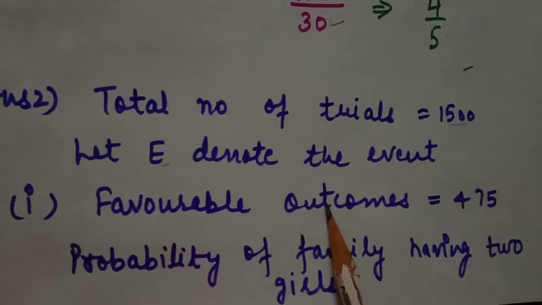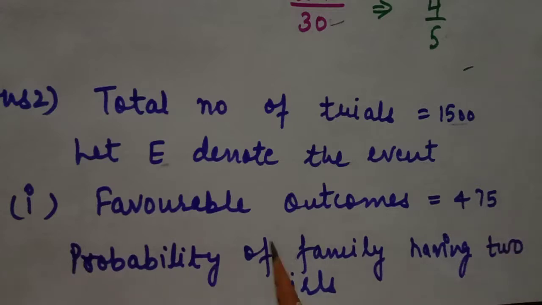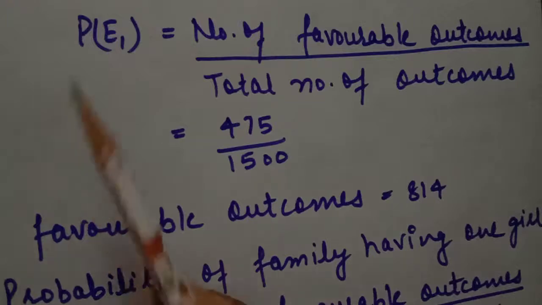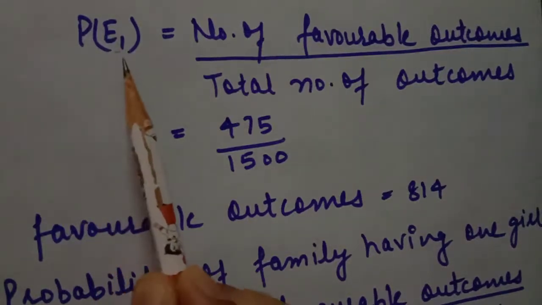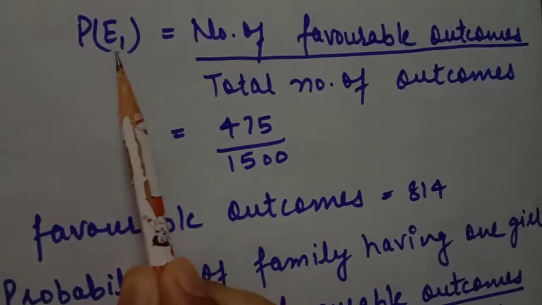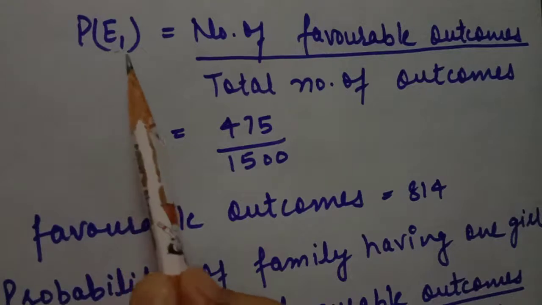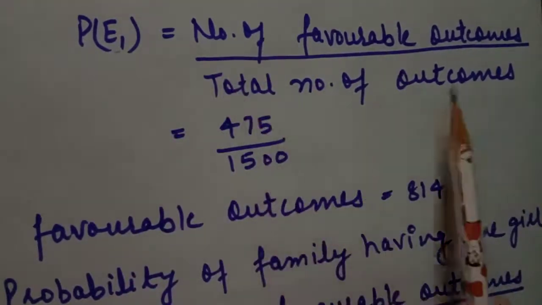Favorable outcome in the first part, because we have to find the probability of the families which have only 2 girls, is 475 families. I take E1 because we have so many parts in this question. 3 parts are there, so we will take probability E1, E2, E3 like this. Probability is number of favorable outcomes divided by total number of outcomes.